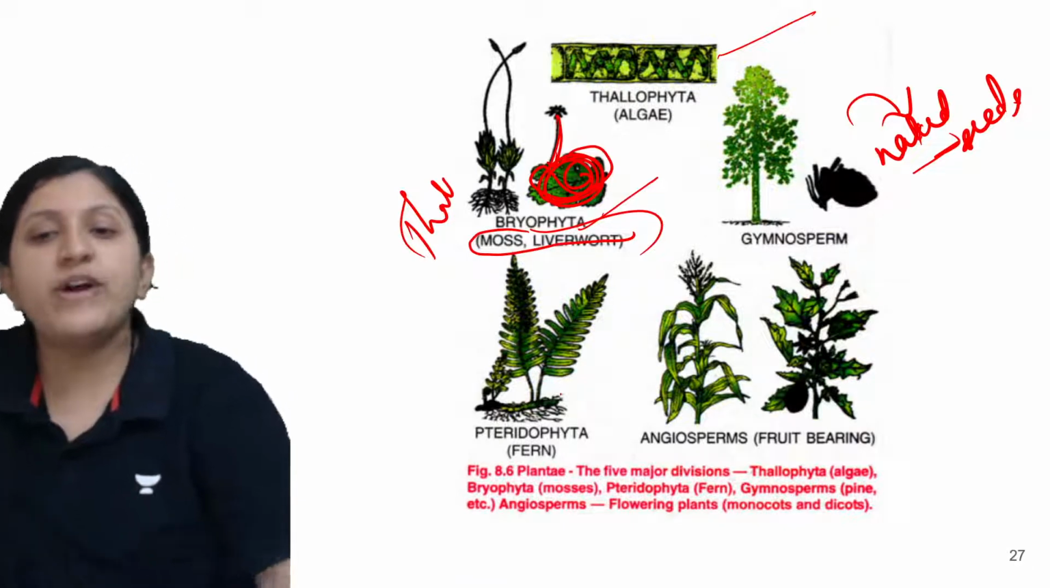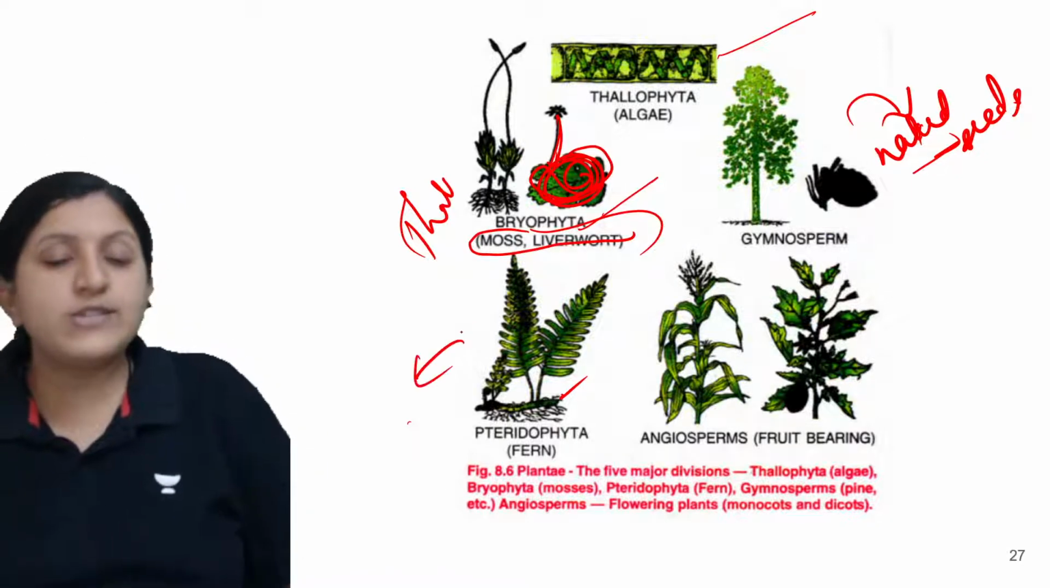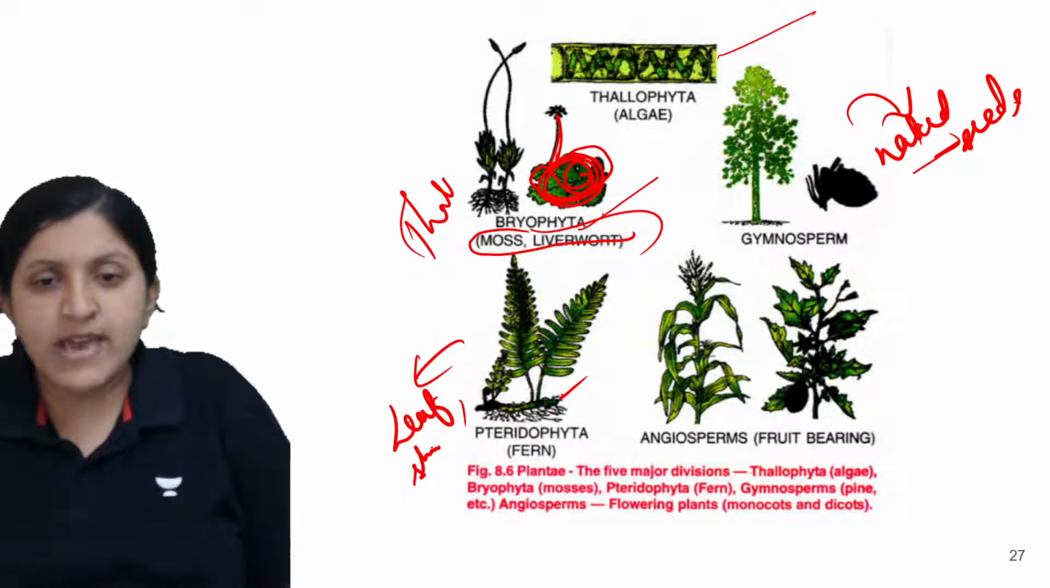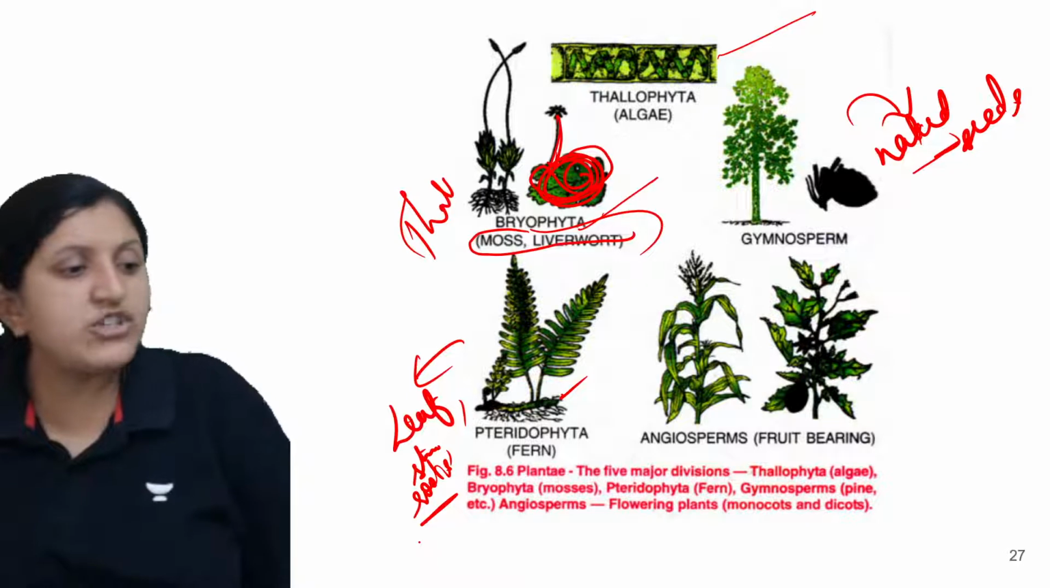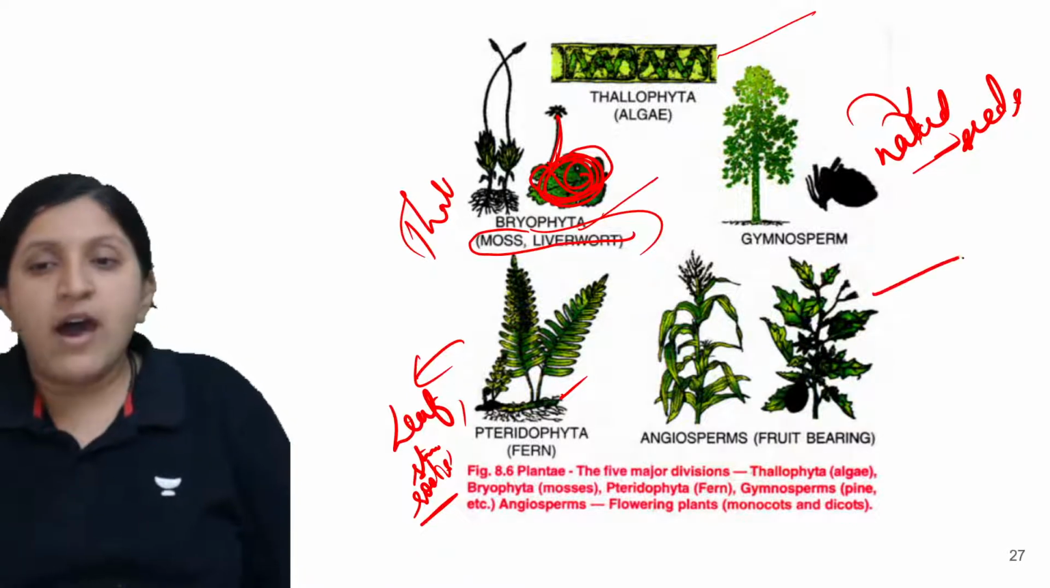So now pteridophyte, when we mention, the example is fern. To some extent, yes, you can find which one is a leaf, which one is a stem, or which one is basically a root. So here a differentiation can be done to some extent. Okay, so angiosperms are these.